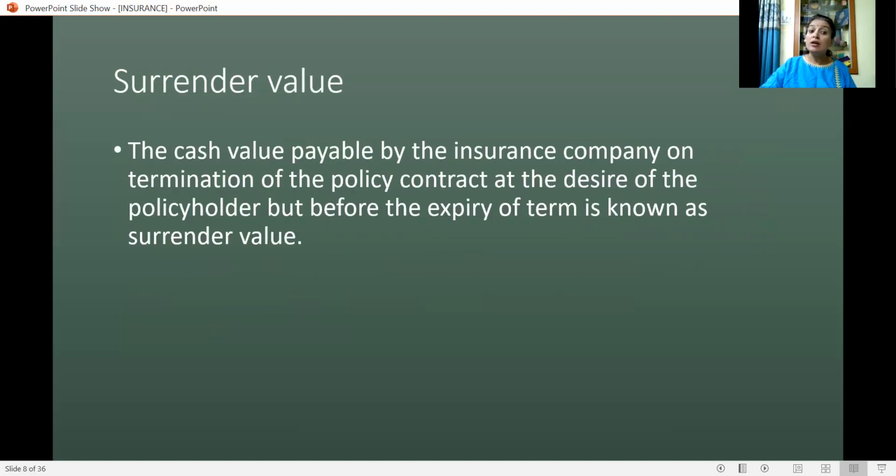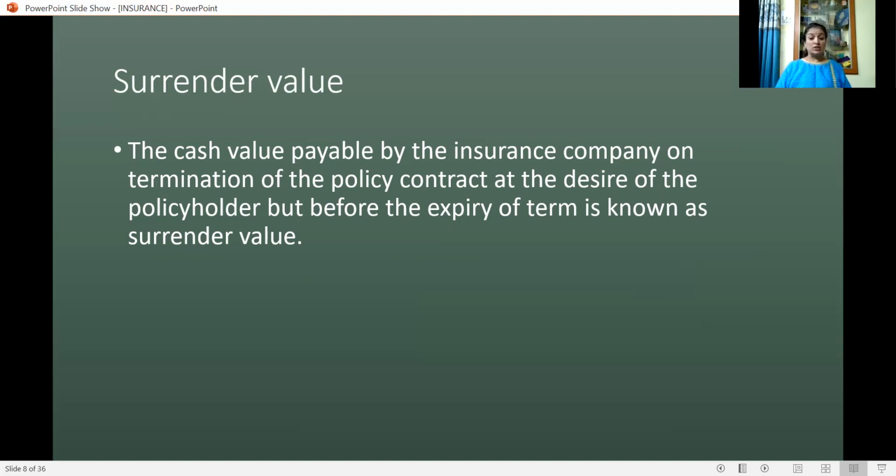And how is the surrender value to be calculated? What is the surrender value? The cash value payable by the insurance company on termination of the policy contract, at the desire of the policy holder but before the expiry of the term, is known as surrender value.